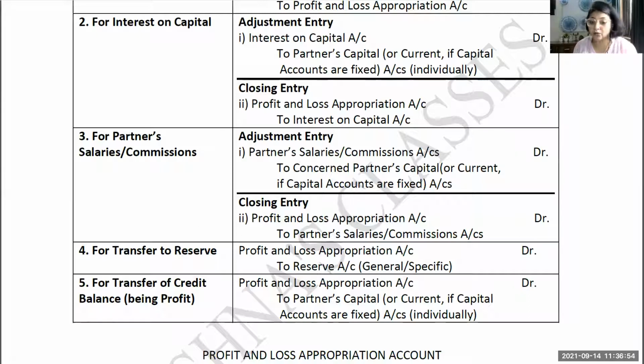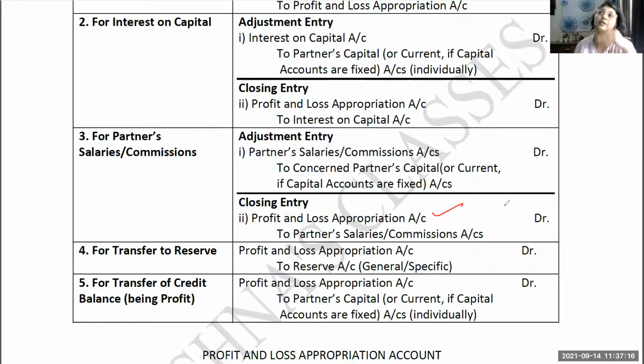Then the closing entry. Again, this is an expense. So for expense, P&L appropriation account is going to be debited and partner's salary or commission will be credited. Now here it is very important that you do not write partner's capital account, because when you make the ledger, you write it in profit and loss appropriation account, and from profit and loss appropriation you bring it to the partner's capital account.